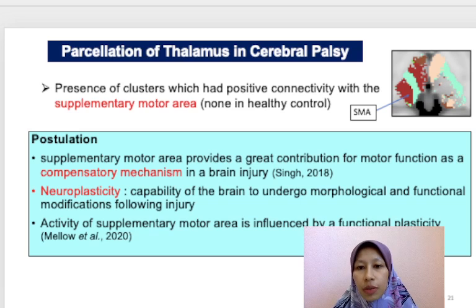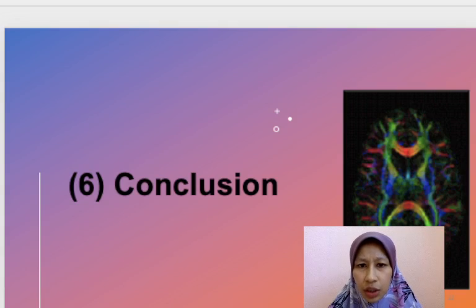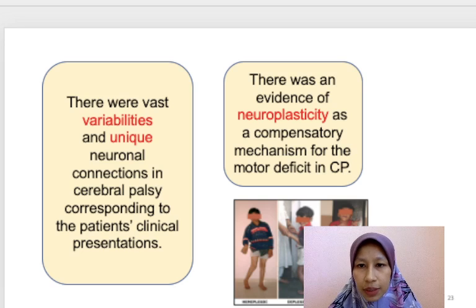Here comes the concept of neuroplasticity, whereby the brain undergoes morphological and functional modifications post-injury. In conclusion, there were vast variabilities and unique neuronal connections in cerebral palsy corresponding to the patient's clinical presentation. There was also evidence of neuroplasticity as a compensatory mechanism for the motor deficit in CP.